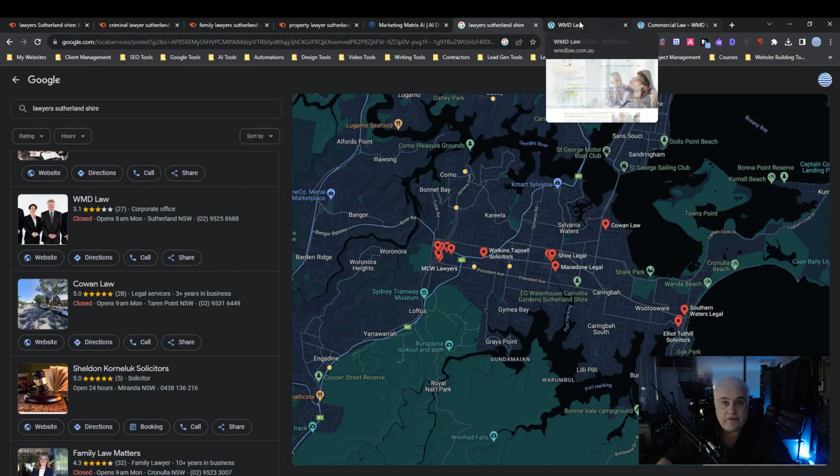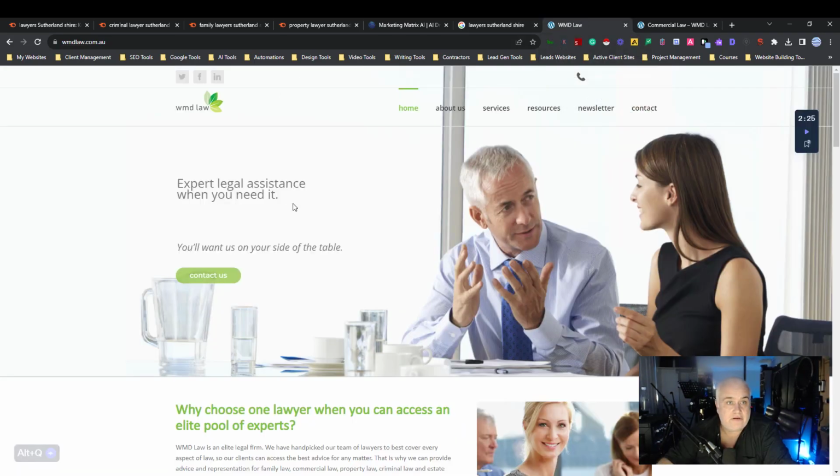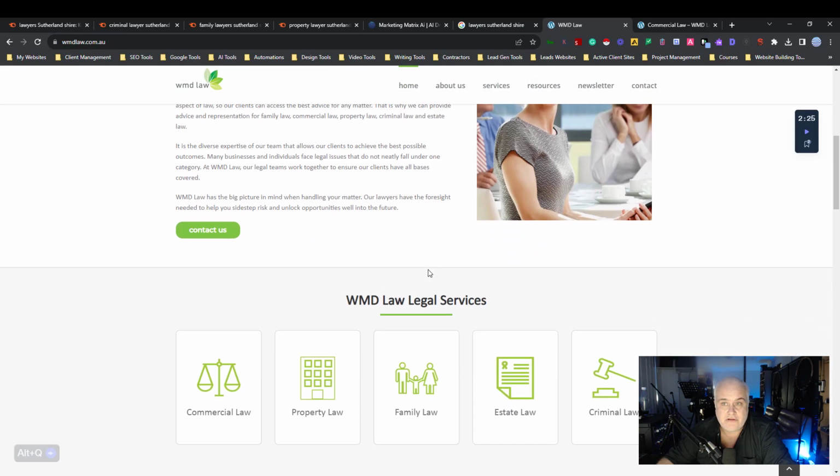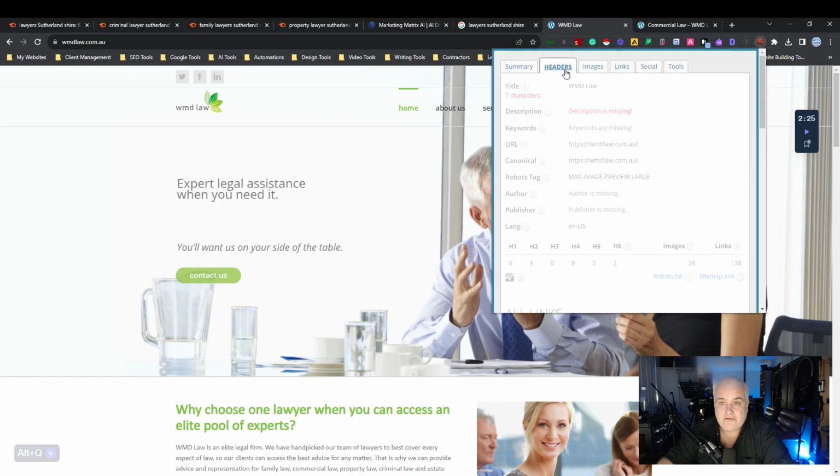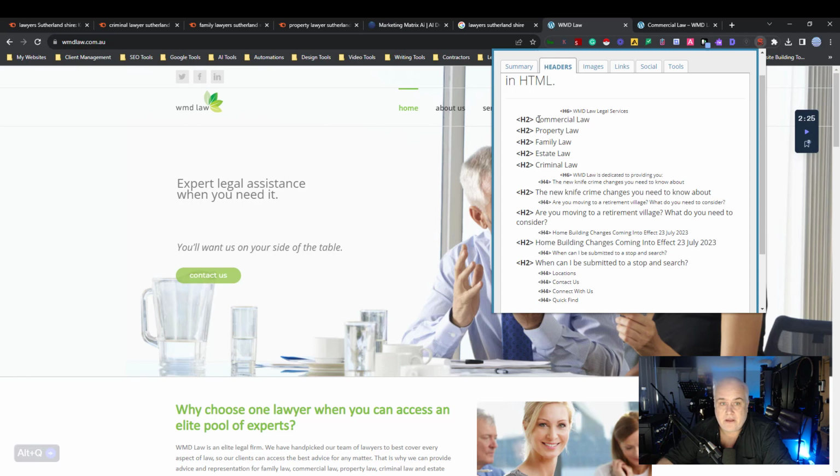So let's have a bit of a sticky beak at WMD Law. First thing I've noticed is they've got all their text in this image. If I go over and check out their header structure, they haven't got any H1s.